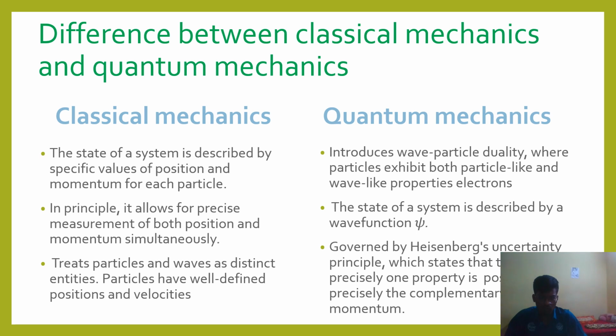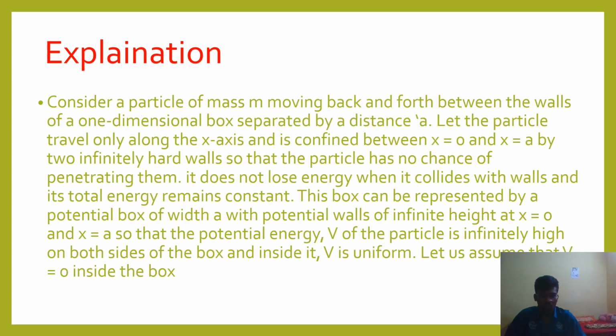Coming to quantum mechanics, it introduces wave-particle duality, because there are two forms, wave form and particle form, where the particle exhibits both wave-like and particle-like behavior, like electrons. The state of the system is described by the wave function, governed by the Heisenberg uncertainty principle, which states that the precise one is position and its precise complement is momentum. After that, the explanation of how it goes on.